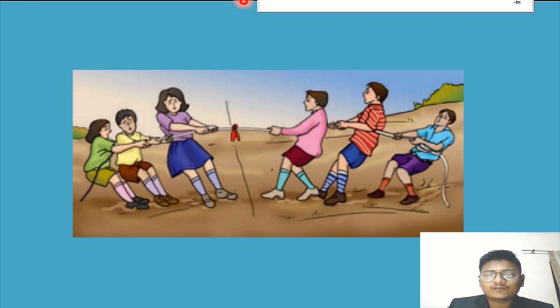This happens due to much more force on one side, so you have to apply more force over there. Everyone has played this, so they can identify how this is going on. You have to relate this with force, push or pull.